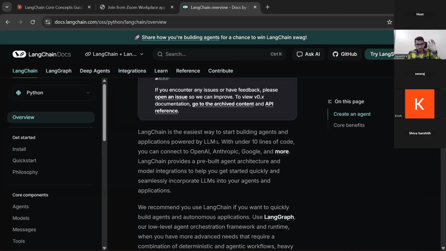Hope you're able to recollect that. When we want to build any machine learning project, what did we do? We first load the data, we clean the data, and we pre-process the data also. That means a considerable amount of time we spent on data preparation.